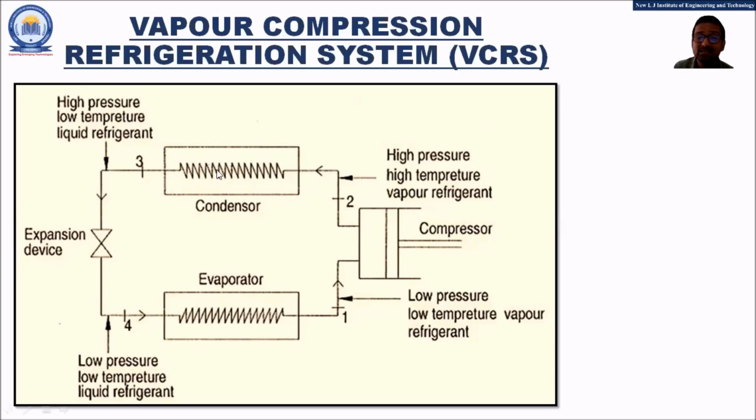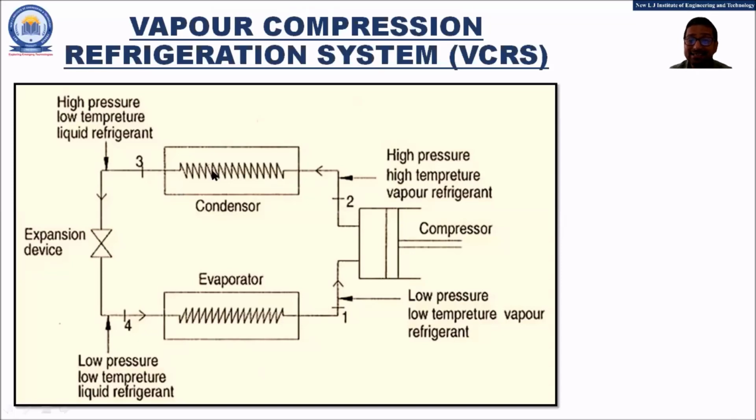Remember friends, the condensation takes place in such a manner that the refrigerant is only undergoing the phase change. The pressure conditions remain the same in the condenser. Here friends, we are not considering the volume because we are assuming that the specific volume of the refrigerant remains somewhat similar throughout the cycle.